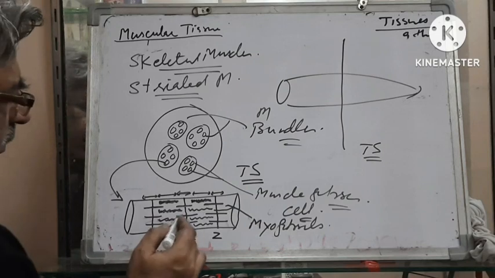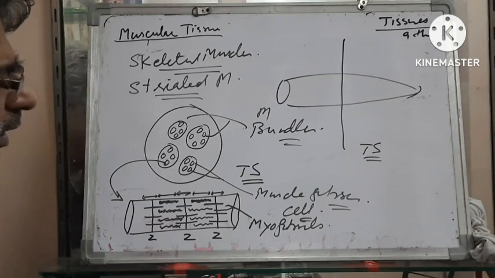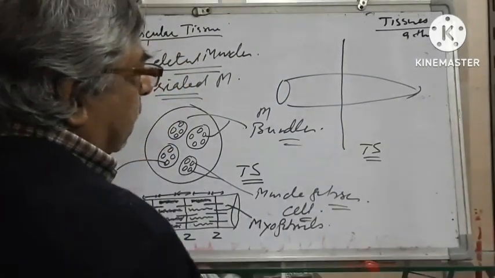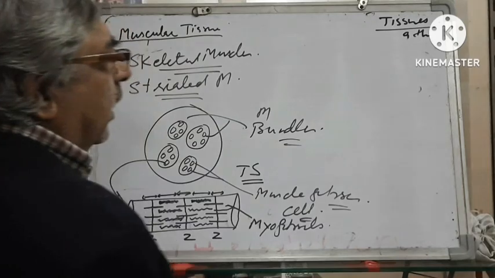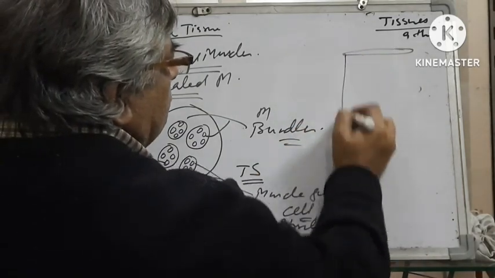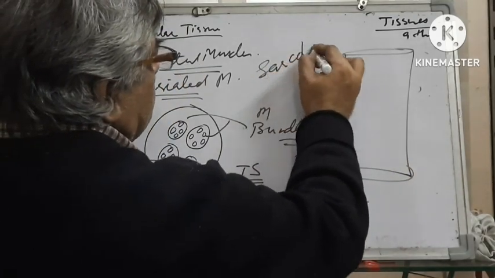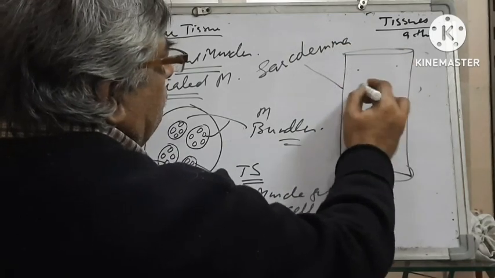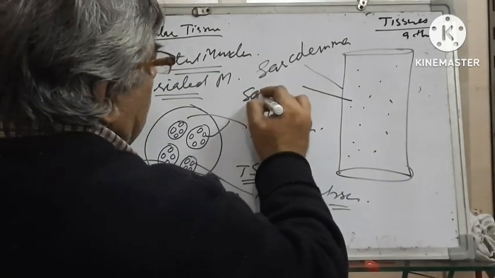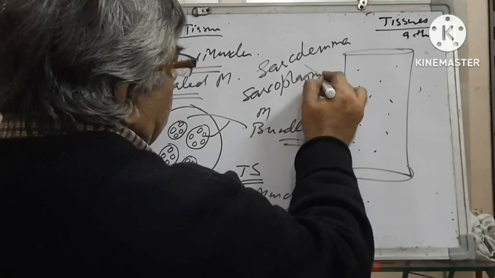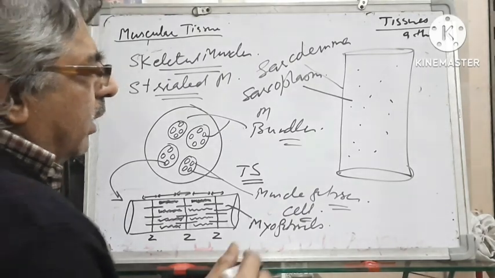The plasma membrane of this muscle fiber is known as sarcolemma, and the cytoplasm of muscle cell is known as sarcoplasm, and it is multinucleated.